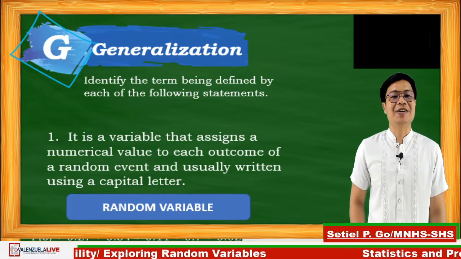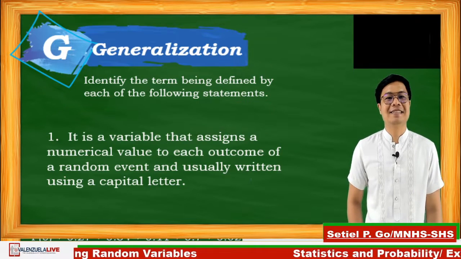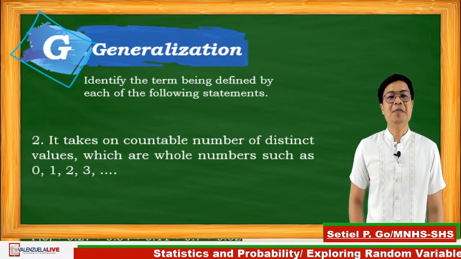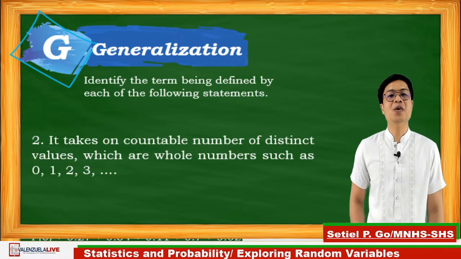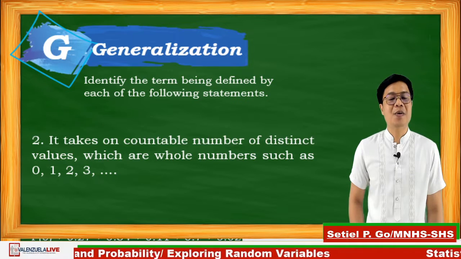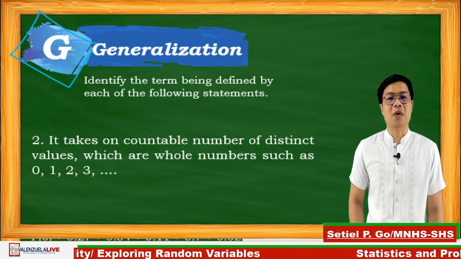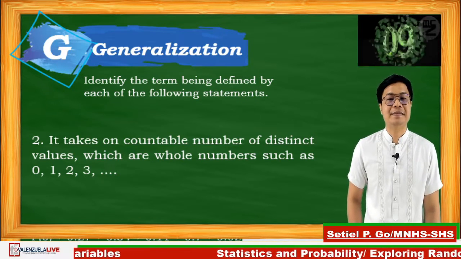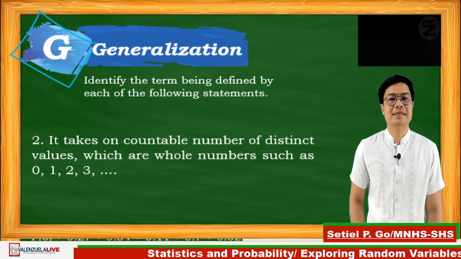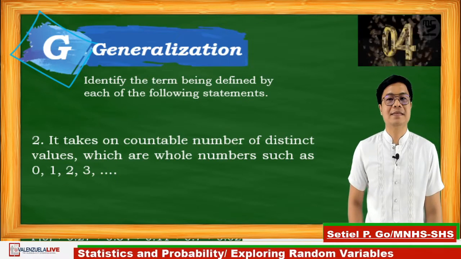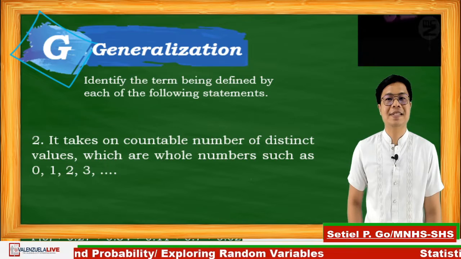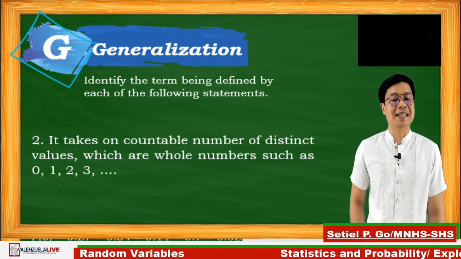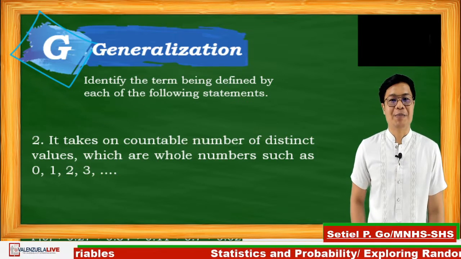Time's up. The correct answer is random variable. Next, number 2. It takes a countable number of distinct values which are whole numbers such as 0, 1, 2, and 3, and so on. 10 seconds. Go! Time's up. Using the word countable, so that is discrete random variable.